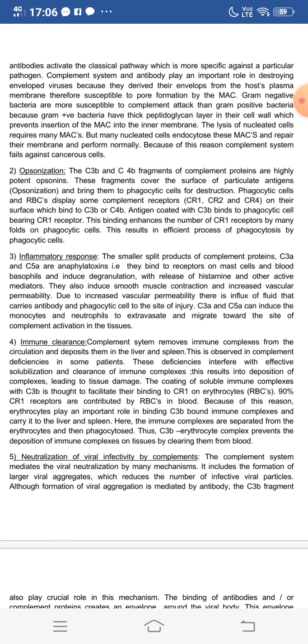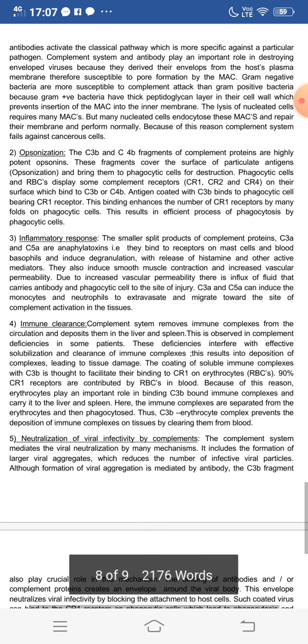Then the inflammatory response. The smaller split products of complement proteins like C3a and C5a are anaphylatoxins, that is, they bind to the receptors on mast cells and blood basophils and induce degranulation with the release of histamine and other active mediators. They also induce smooth muscle contraction and increase vascular permeability.